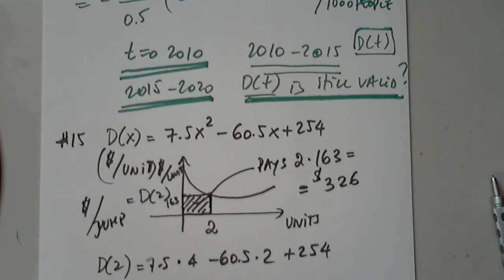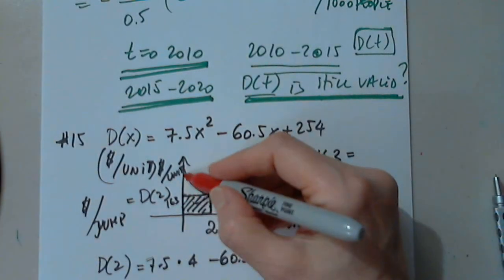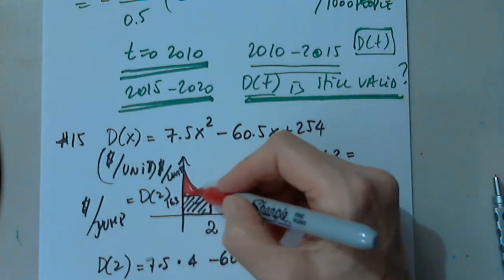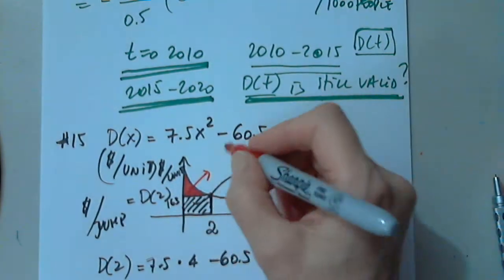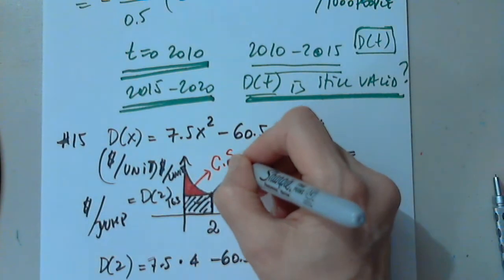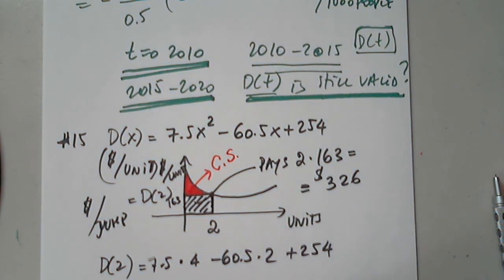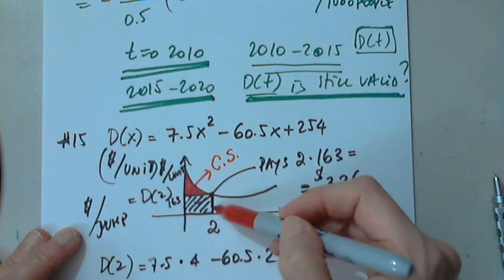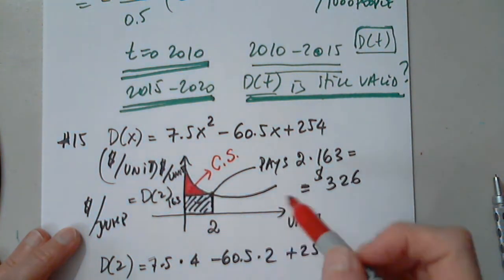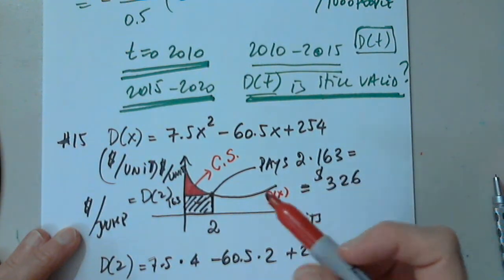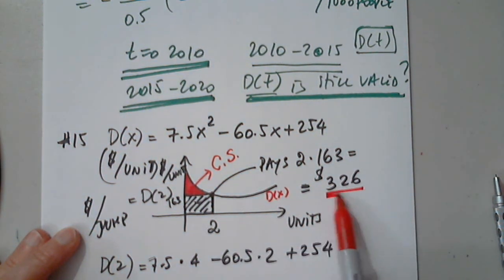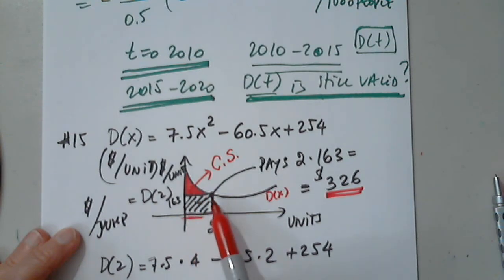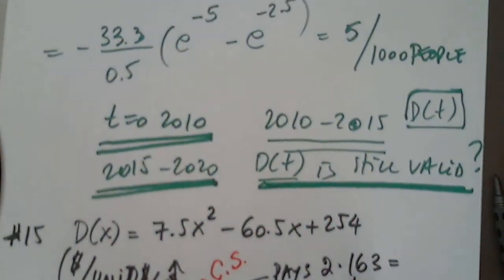Now, we want to determine this area. This is what she's getting as the consumer surplus. And remember how easy it is to find this area. We will find this total area under the graph of d of x, and we will subtract this area, which is 326.